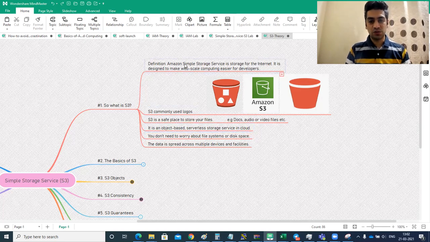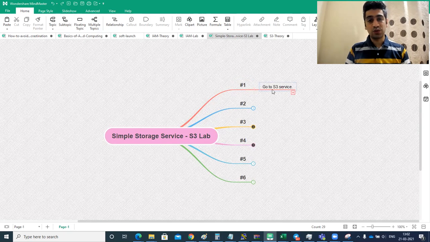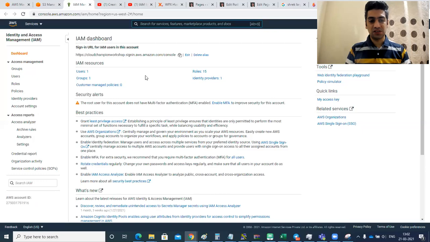Let's go to the lab where we would be creating a bucket, a kind of folder, and let's try to understand what basics are needed to do this. So the very first step: go to the S3 service. This is my Amazon console, and we were in IAM yesterday. Wherever you are, whichever console or dashboard, you can just search for your service here.